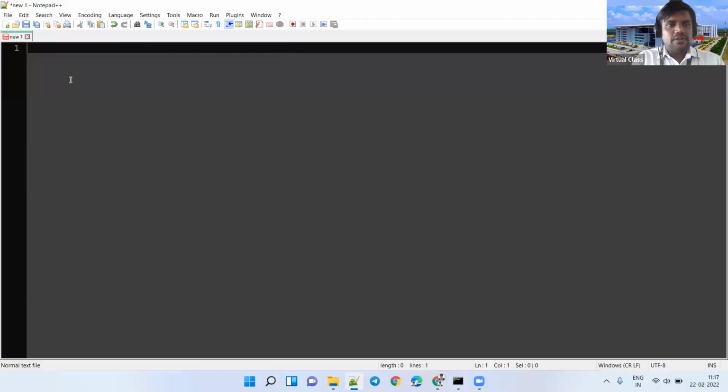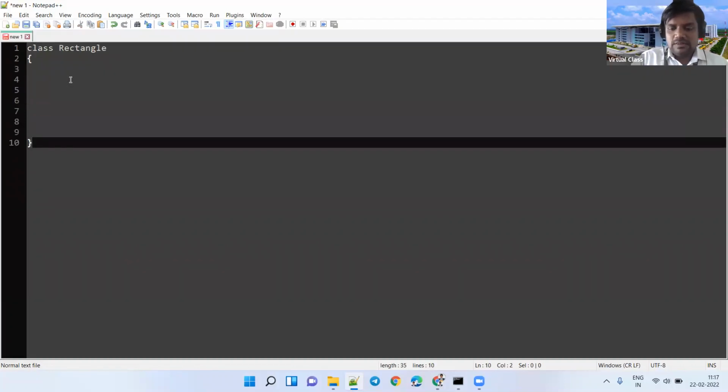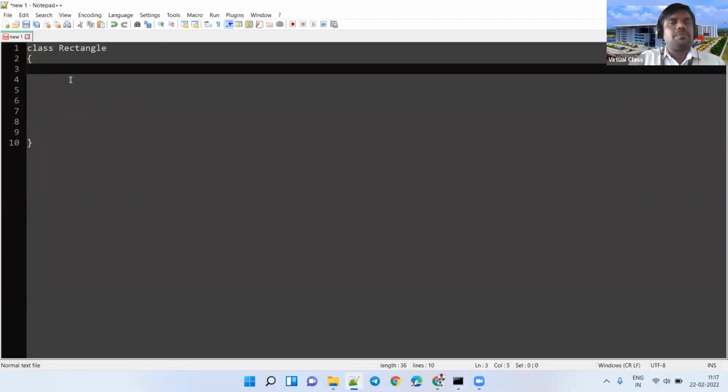Suppose I want to define a class, a rectangle. Class Rectangle. This is the class. In the class Rectangle, if you think about the properties of a rectangle, it has a length.